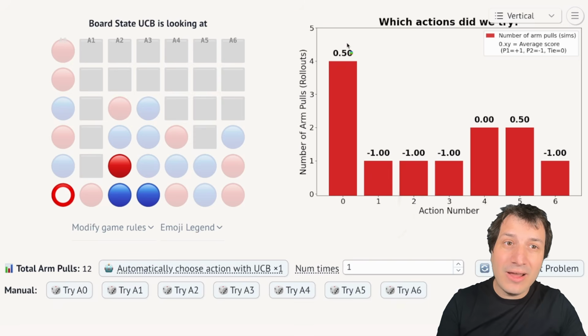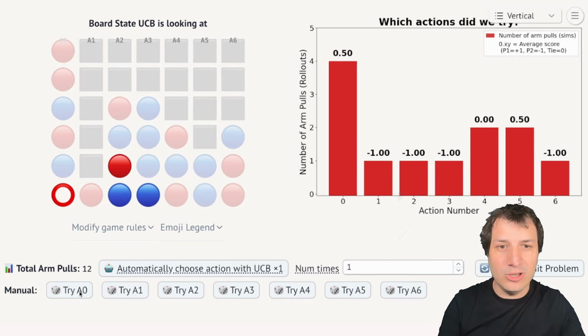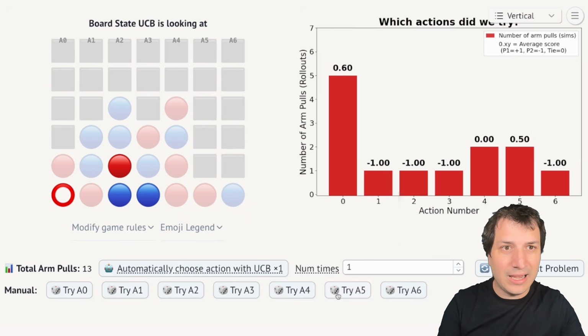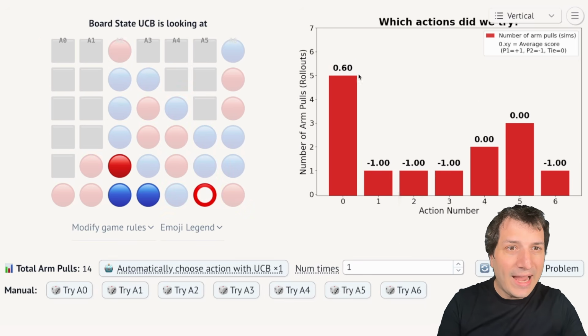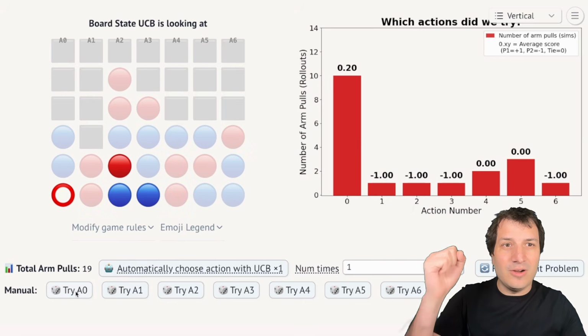Okay, now action 0 has a 0.5. We won half the games. We also won half the games in action 5. So action 0 and action 5 are both pretty good. Let's try both of those. Action 0 and action 5. And look at this. Action 0 is the best one. So let me keep doing action 0, action 0, action 0, always 0.